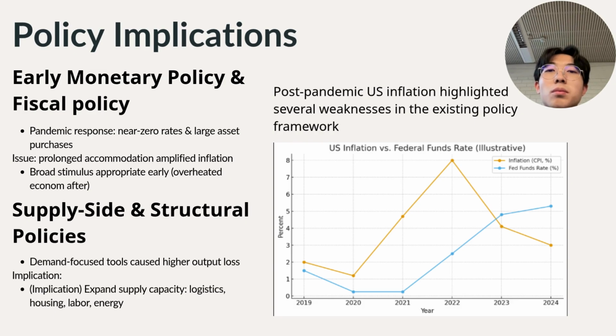And the fiscal policy included a substantial stimulus package, which was effective during the initial demand collapse, but it later contributed to economic overheating due to the ongoing supply constraints. It is recommended that inflation control not rely solely on demand suppression, but also incorporate supply-side and structural policies such as enhancing logistics, housing, energy, and labor markets, along with macro-prudential measures to mitigate financial risk and to shorten inflation periods as the interest rate increased.